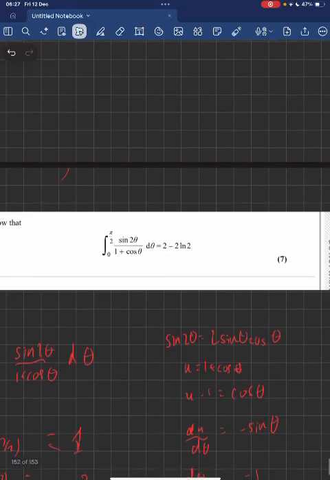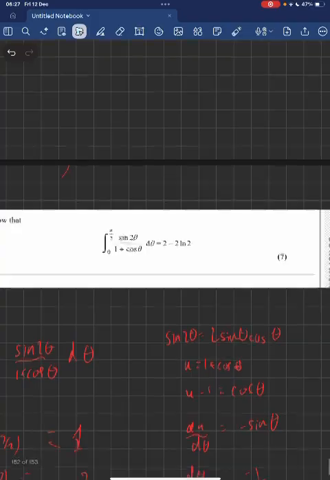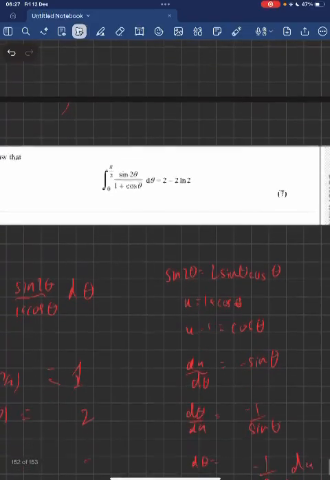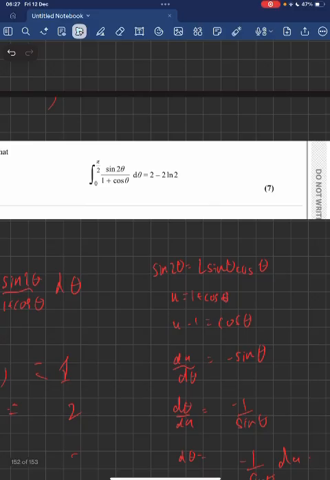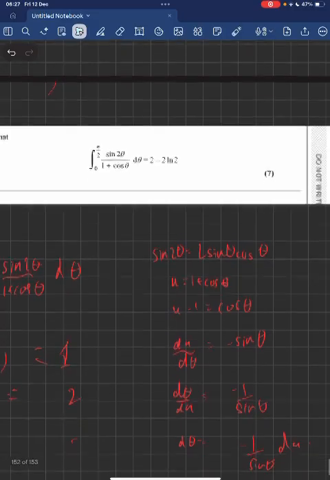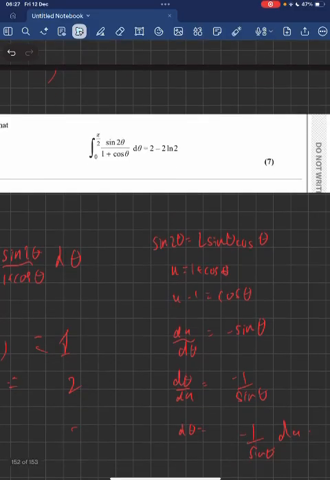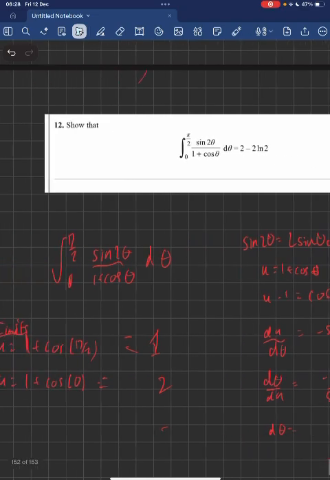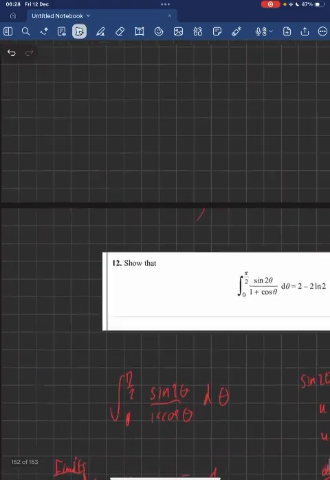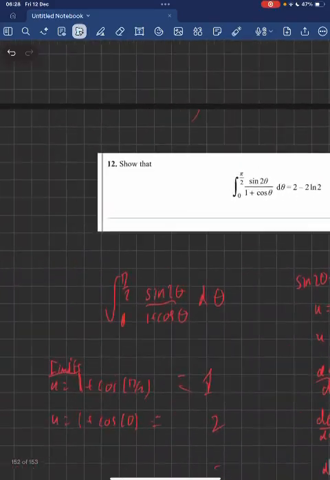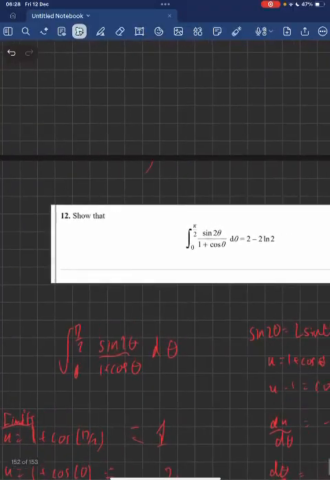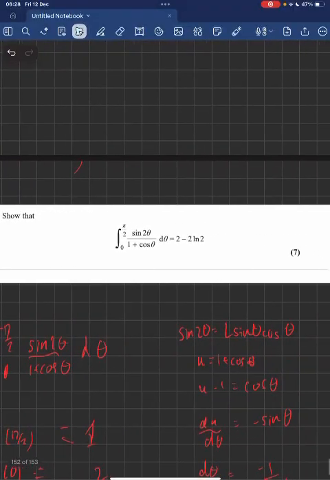because that will give me du/dθ equals minus sin θ, and dθ/du equals minus 1 over sin θ. That's just a reciprocation of that fraction. And therefore, dθ is equal to minus 1 over sin θ du. So what I can do now is substitute this dθ for minus 1 over sin θ du. And I can also let u equal 1 plus cos θ.